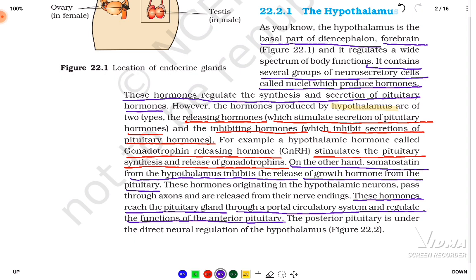The posterior pituitary is under the direct neural regulation of the hypothalamus. So, they have also mentioned over here what happens to the posterior pituitary. The anterior pituitary is going to be regulated by the hypothalamic